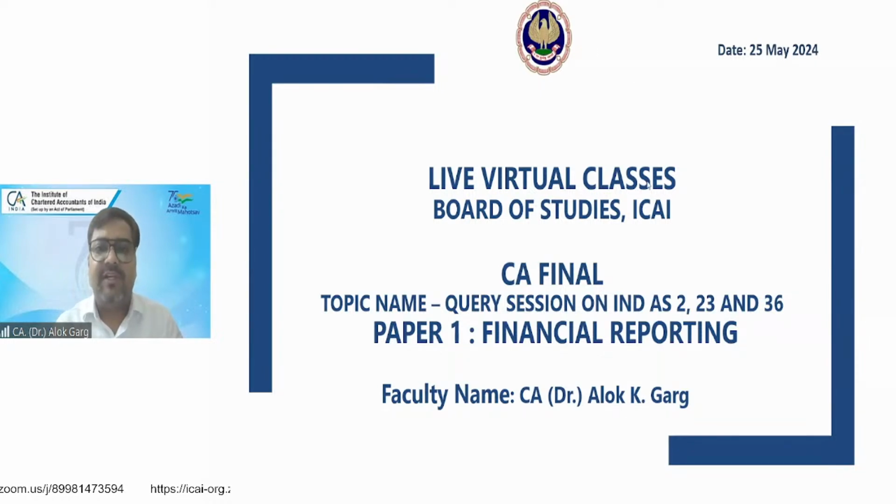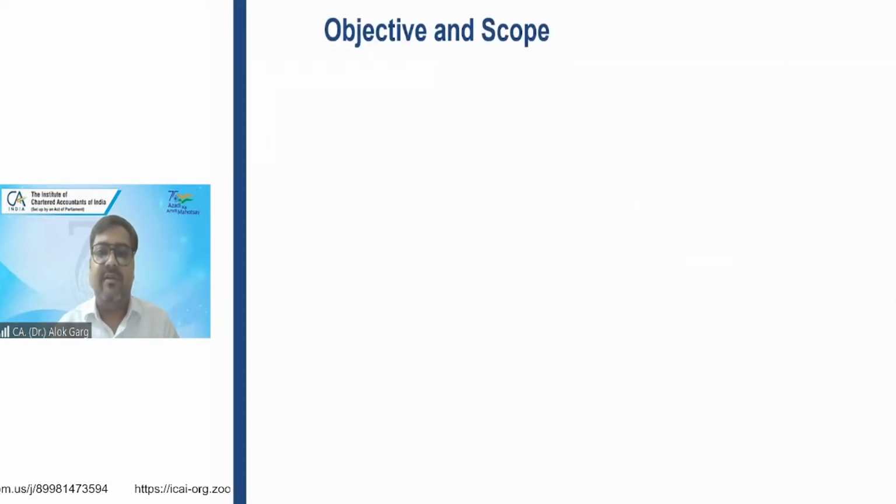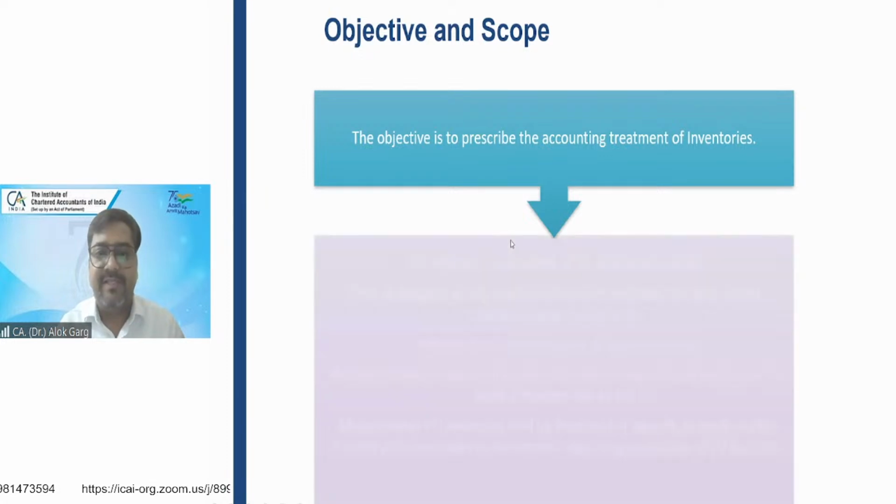So let's start with Ind AS 2, which is the inventory related standard. Ind AS 2 talks about the accounting treatment of inventories. And students, as I told you, accounting includes recognition, measurement, presentation, disclosure, RMPD, right? So this Ind AS 2 talks about everything on the accounting treatment of inventories.